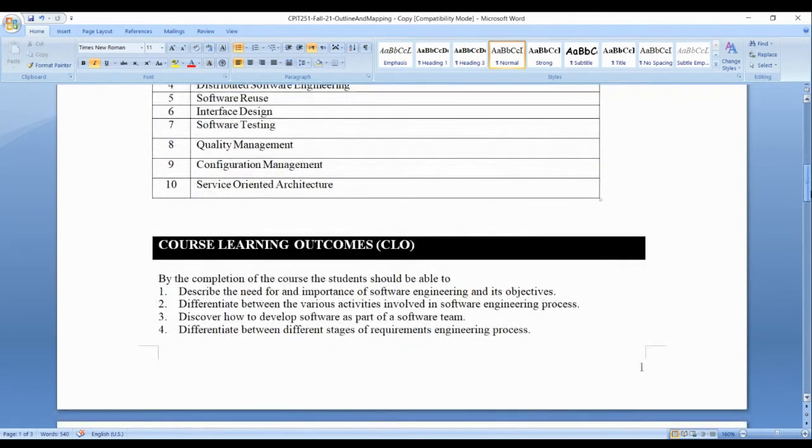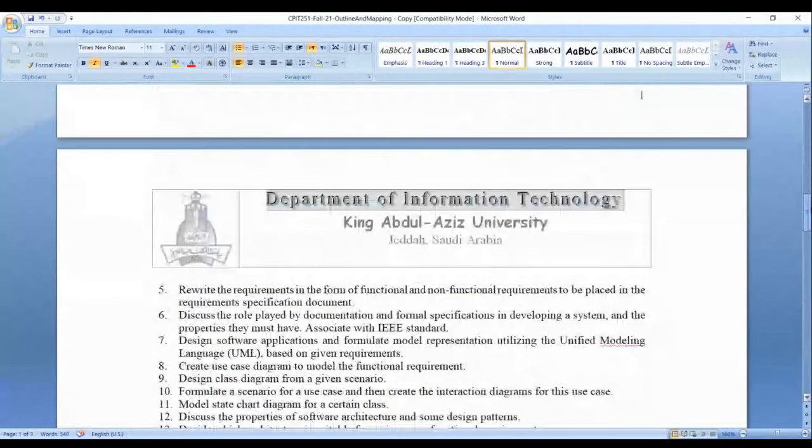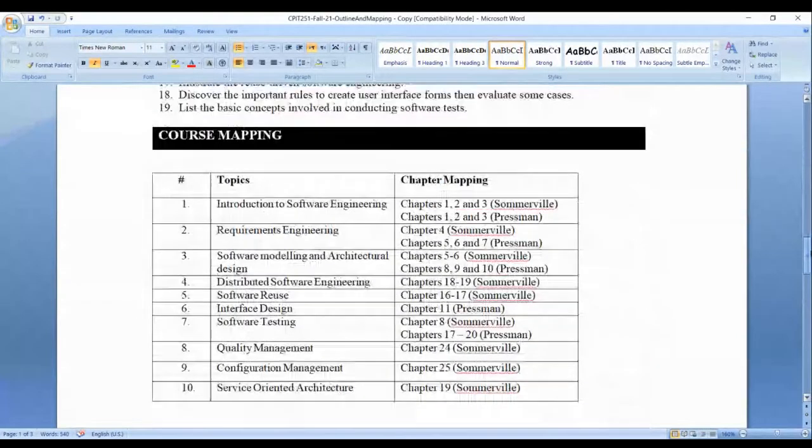course learning outcomes from the ABET requirements. I'm not going to read it. You can read by yourself. So the mapping of the topics I just showed you, that is from where you can read. I know students love to read books, especially FCIT students.